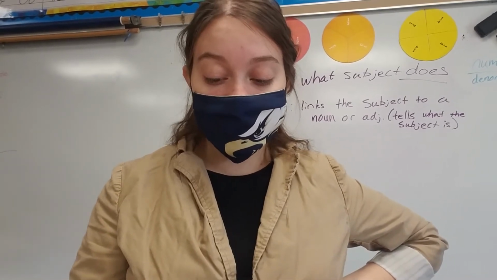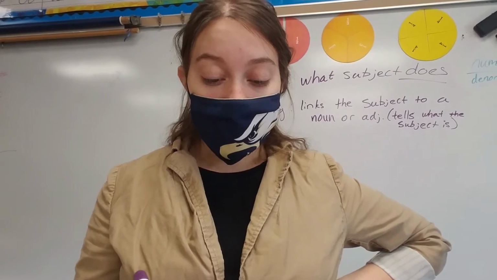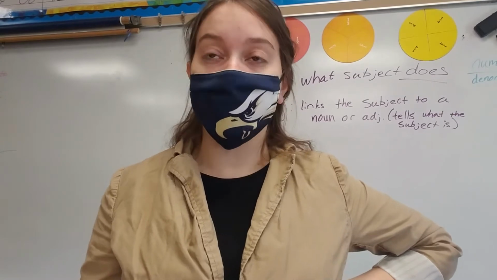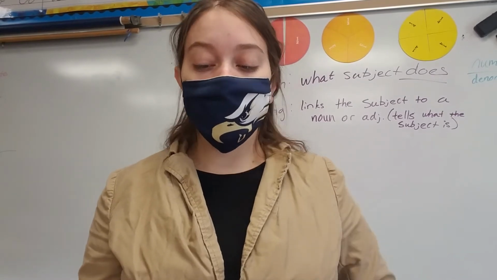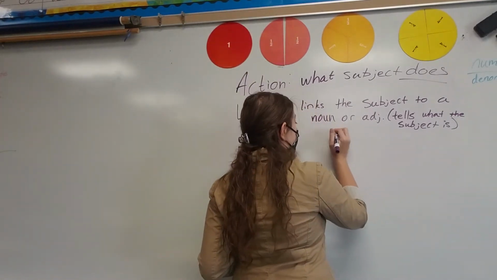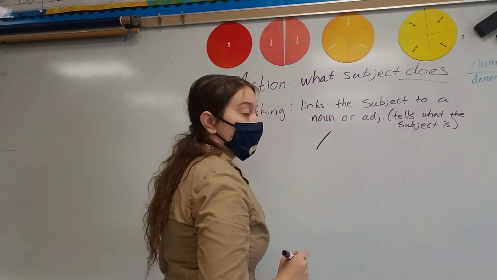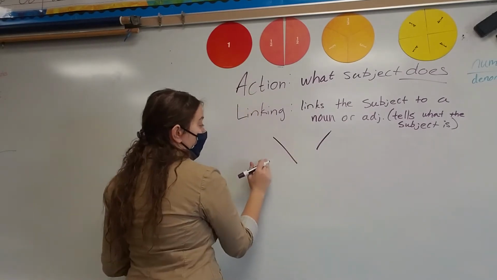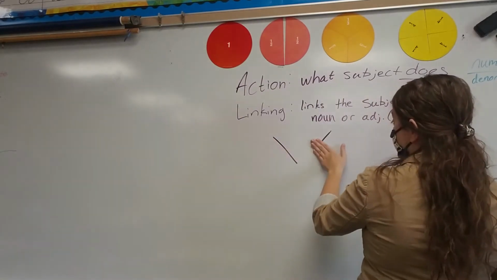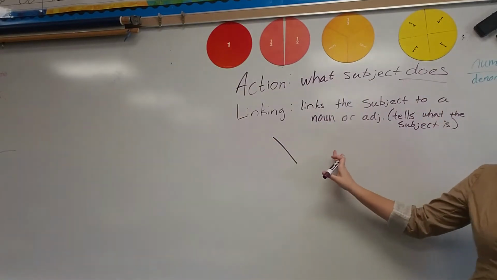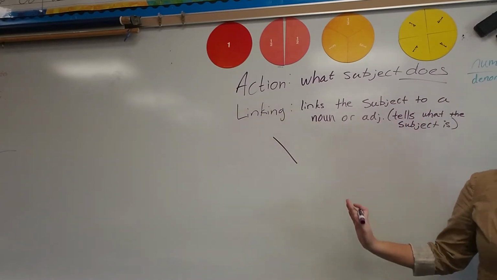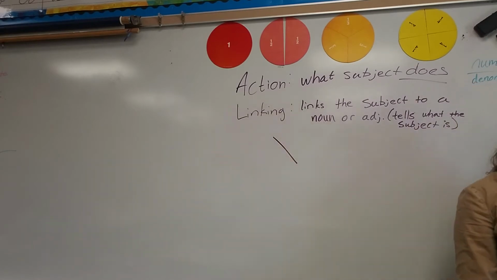On the diagram, notice that the slanted line points the predicate noun or predicate adjective back towards the subject. So, do you see that slanted line? The slanted line doesn't look like this, right? It looks like this, like it's pointing this way. And it's pointing this way because it is connecting our predicate information back to our noun, okay? So it's almost like it's an arrow. Make sense?